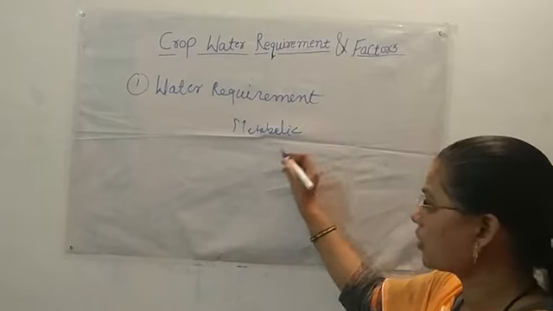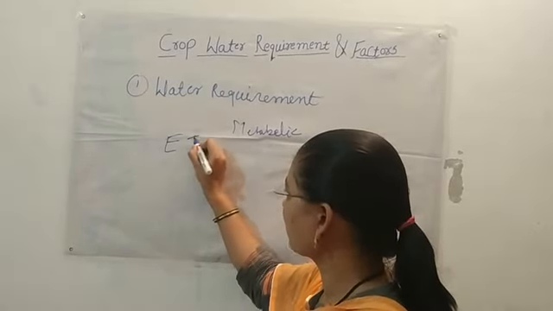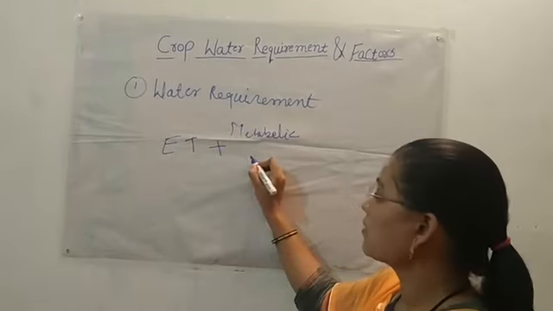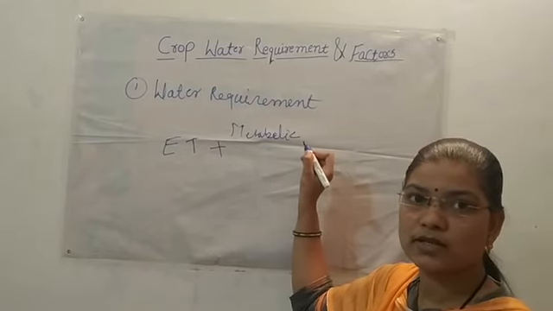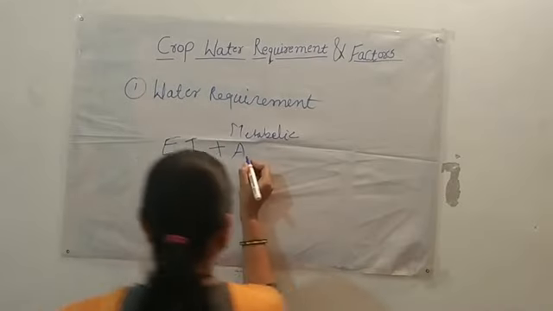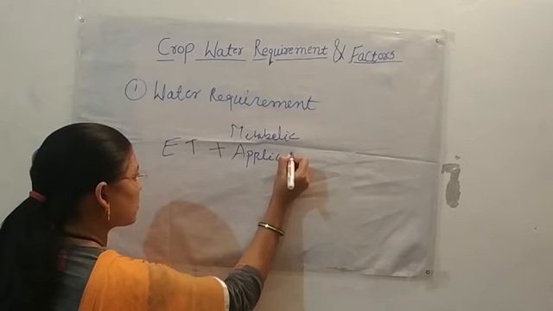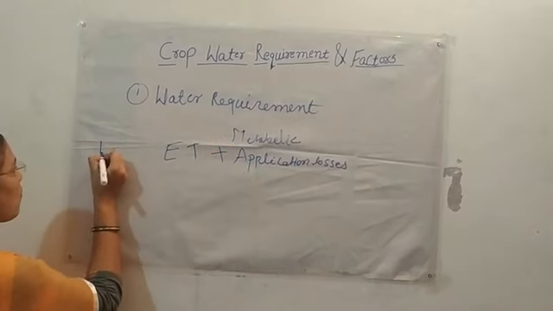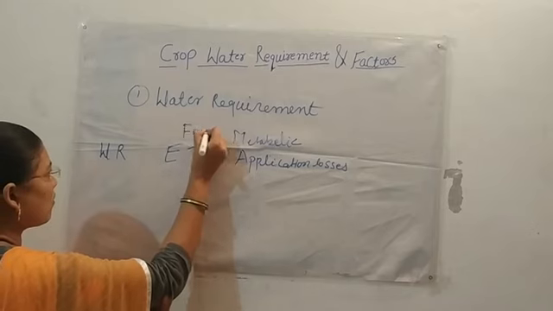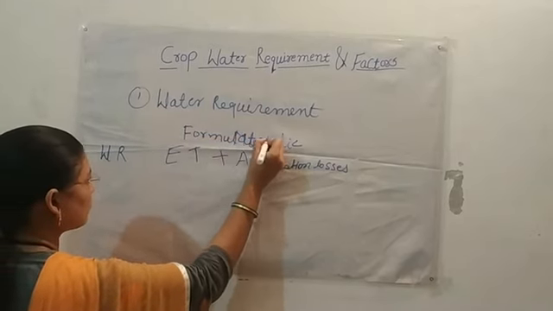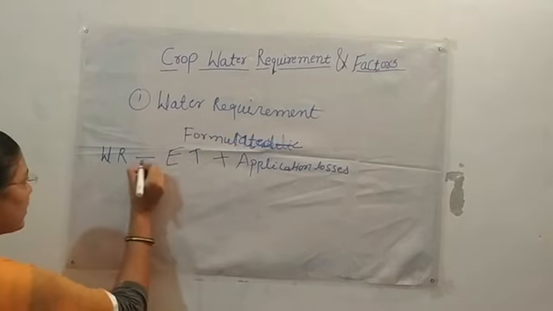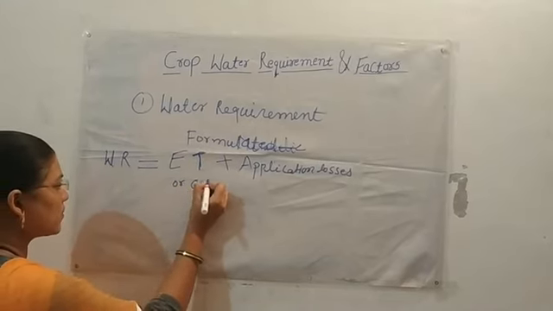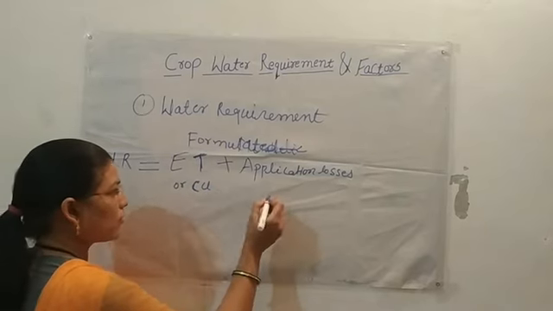So in water requirement, we have to apply water. We formulate water requirement as the water required for evapotranspiration, or consumptive use of water, plus the water required for application losses, because when water is applied most of it is lost. These are called application losses.